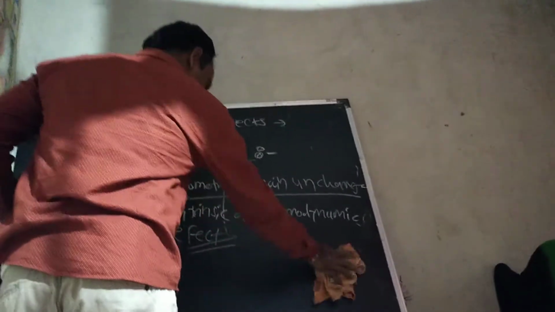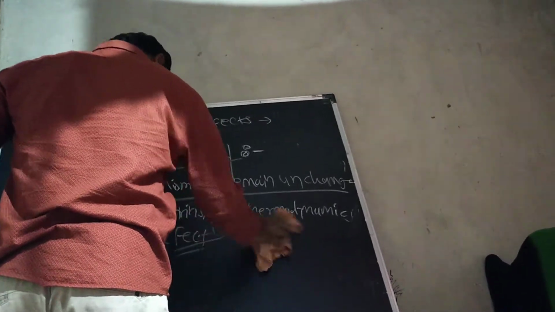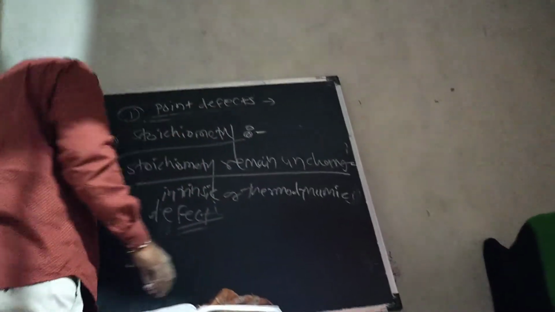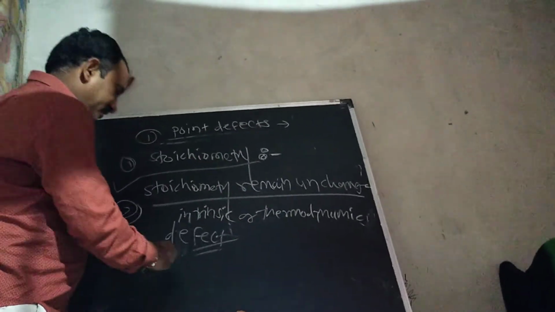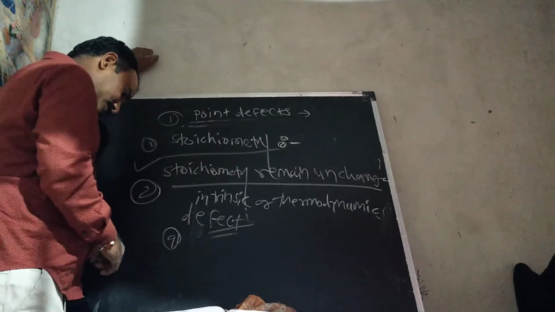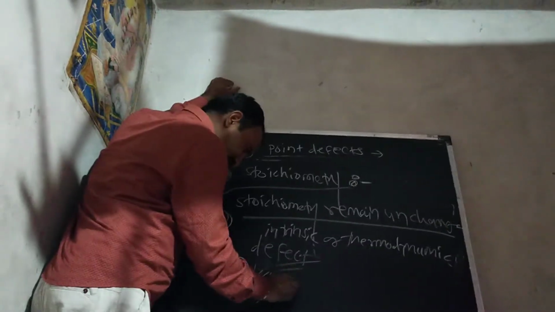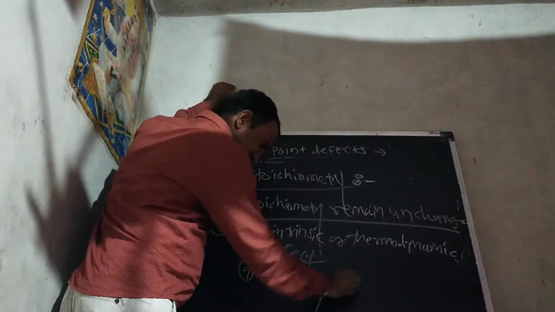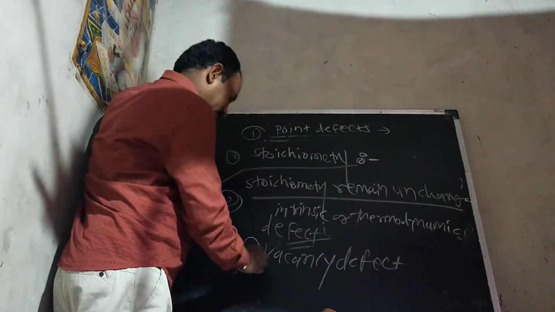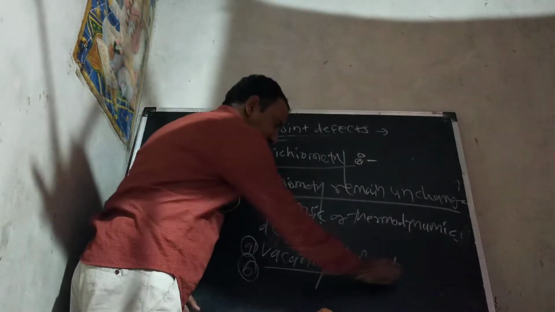Okay, so these are called intrinsic defects or thermodynamic defects. Stoichiometric defects have four types. What is the first type? The first type is the vacancy defect. In the vacancy defect, the stoichiometry remains as it is.